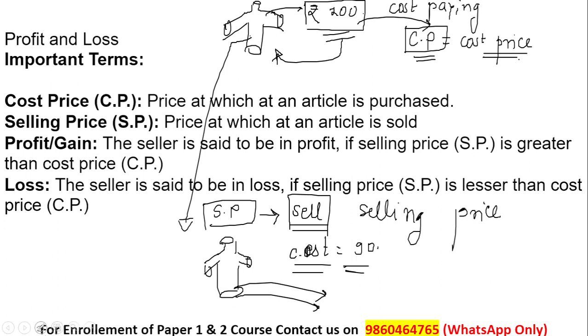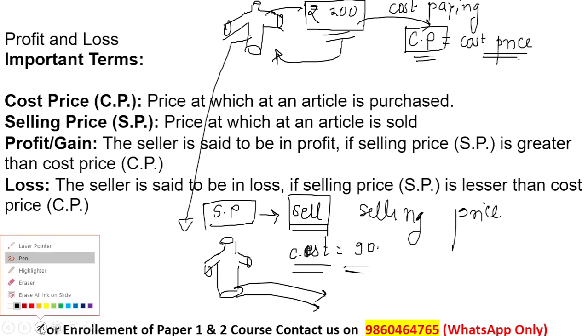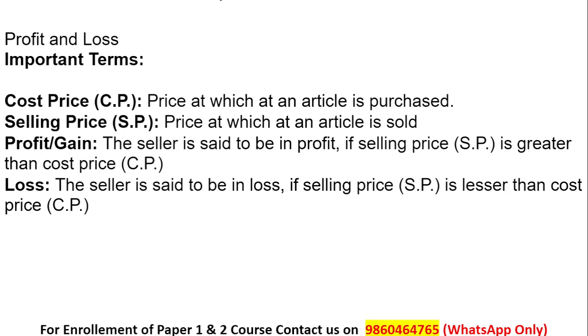Okay, so this is the difference between the cost price and selling price. Based upon the selling price, we actually come across two different terms. Selling price is the term based on which we determine whether we are facing a profit or a loss. Whatever profit and loss is given is calculated based upon the cost price only, which we'll see in the further formulas, but right now I'm explaining it using the selling price.